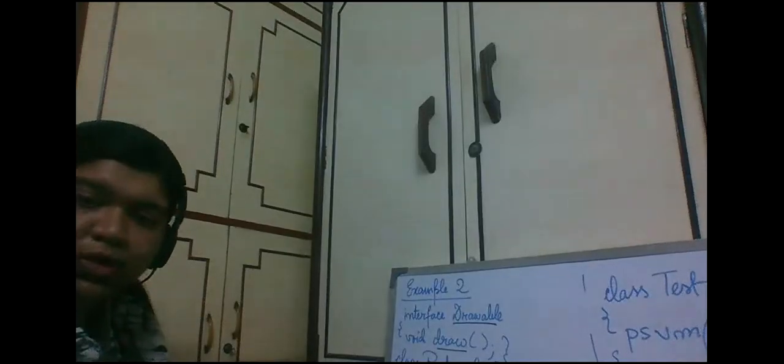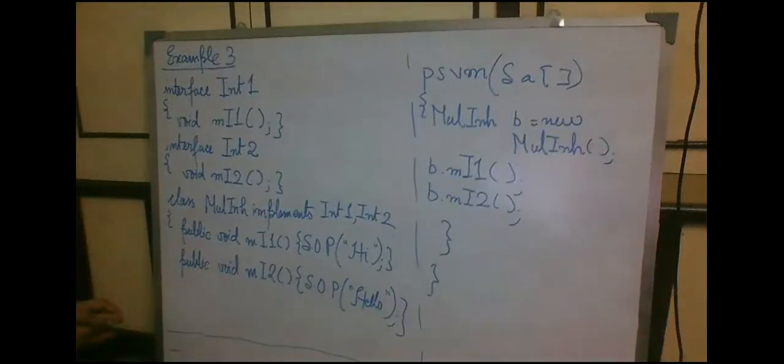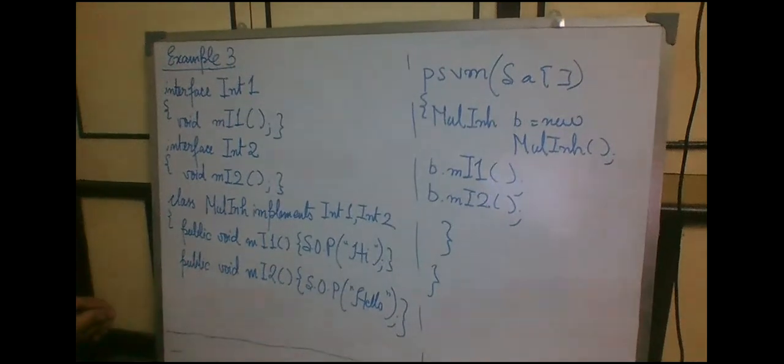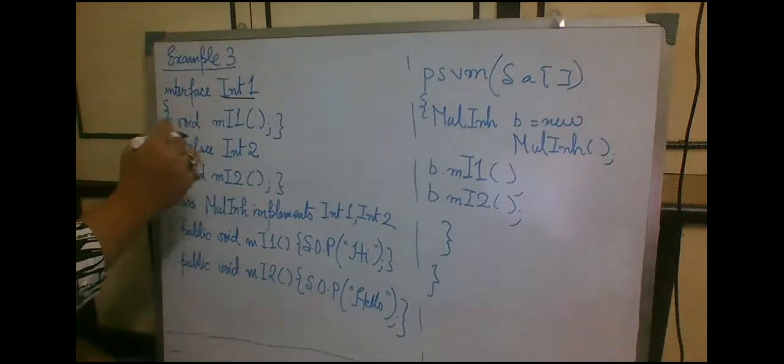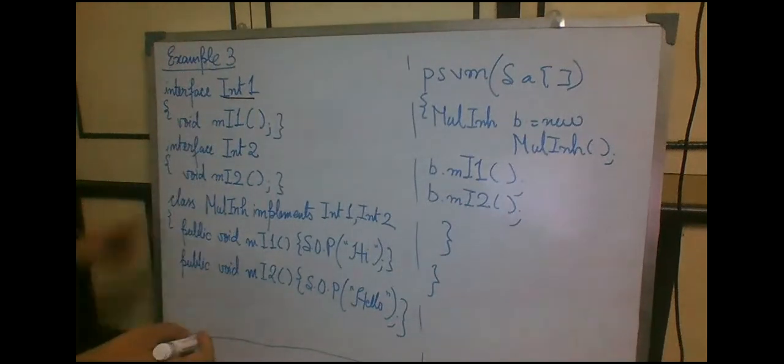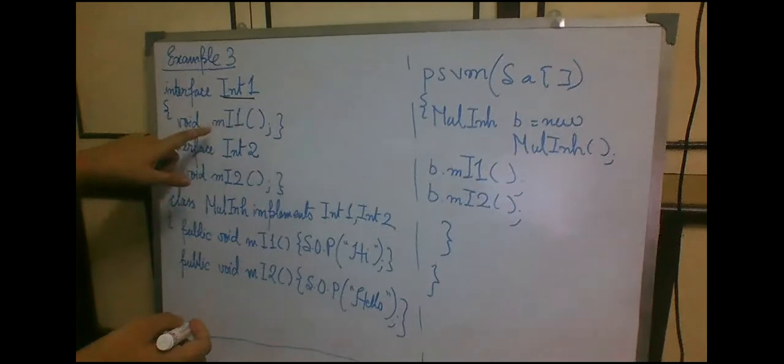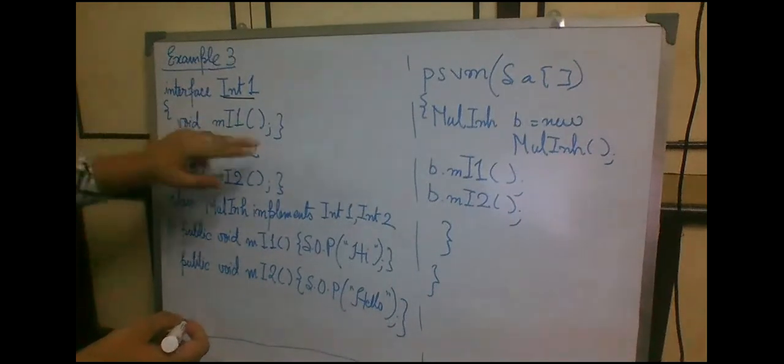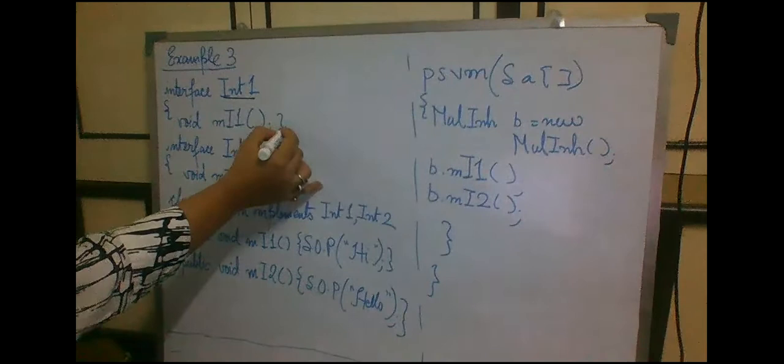So next we will be jumping to the third example. This is our third example of interface, and in this example we will be getting an idea of how multiple inheritance can be implemented using interface. This is a very important example, so please concentrate. What I have done is interface int1, this is our first interface. Inside that I have an abstract method mi1, method of interface 1, I have written in short, and I have closed this interface here.